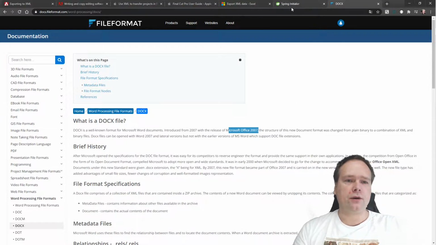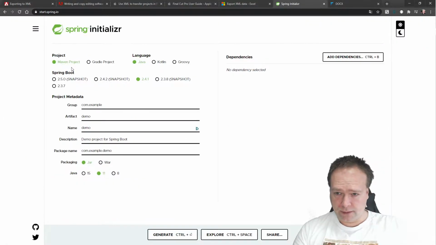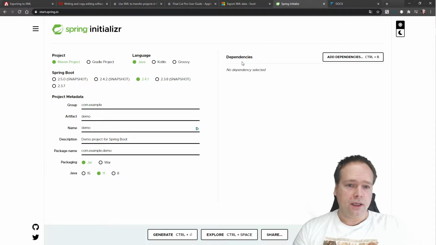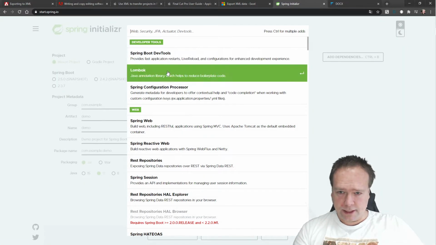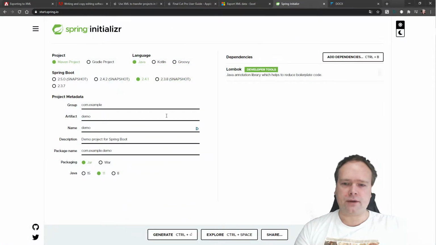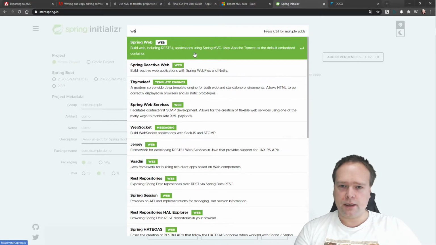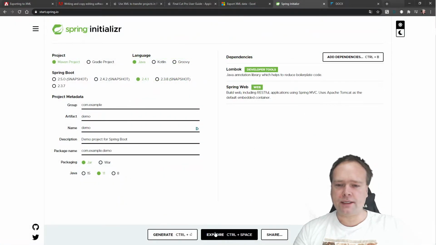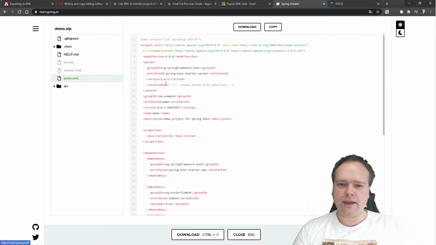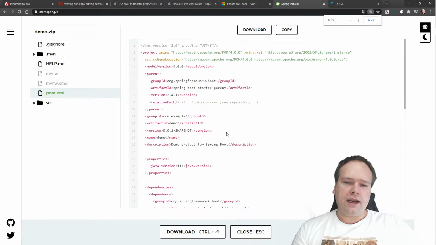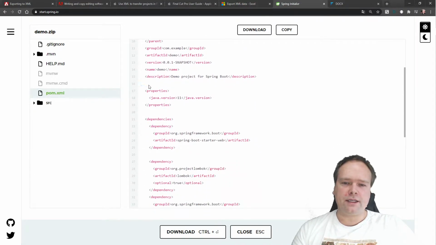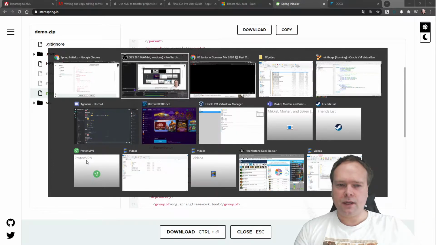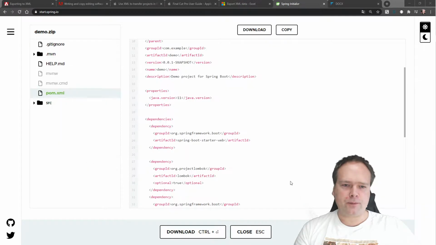So it is definitely used. If you're a developer and you go to Spring Initializr and choose a Maven project, we can select some dependencies, so we can add some stuff right here. We added Lombok, we can also add Spring Web like that, and then we can say explore, and look at this pom.xml file. Look, it is again XML. And it is quite beautiful. It has a begin tag, it has an end tag, and this is called an element when you have both a begin and an end.